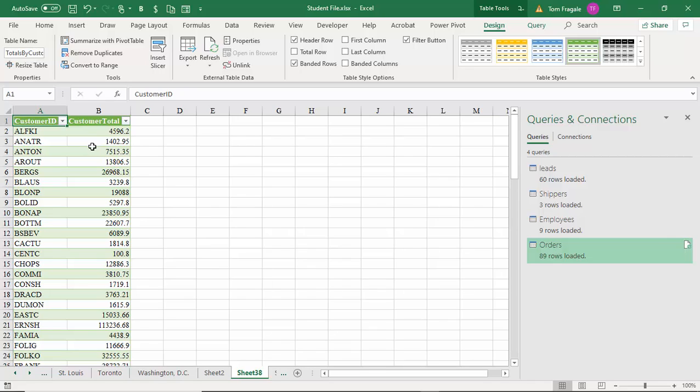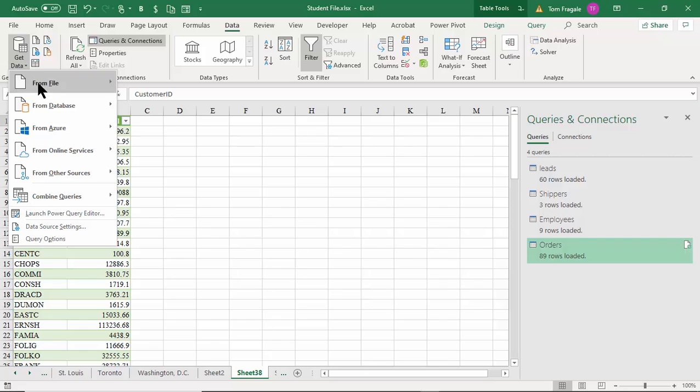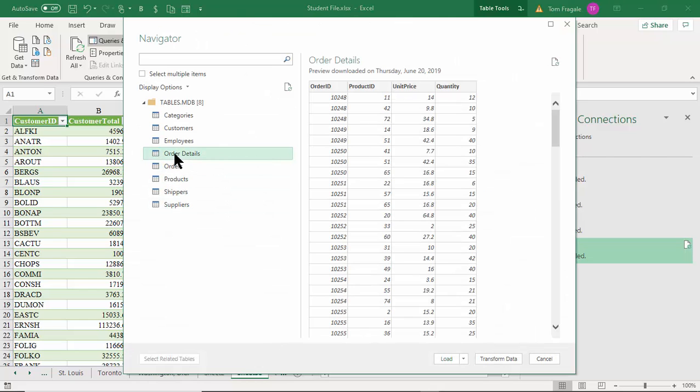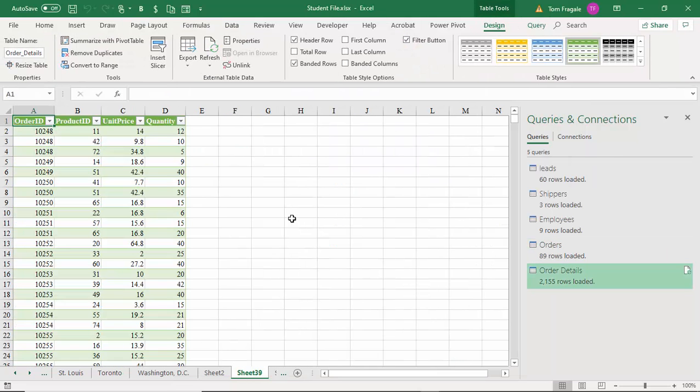All right. So you can see we can pull in from a text file. We can pull data in from an Access database. Let's do one more import. We're going to import from, well, let's do another Access database now that I think about it. So I'll pick on Data, Get Data from the database. I'll choose Access again, same Access database, and this time I'll get the order details. All right, and that'll be fine. I'll pick on Load. That brought the entire order details table into Excel.